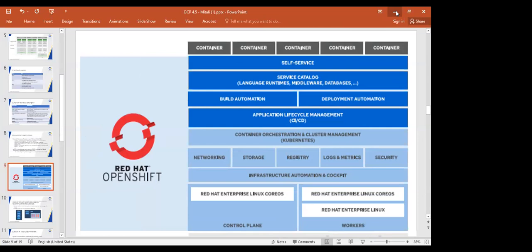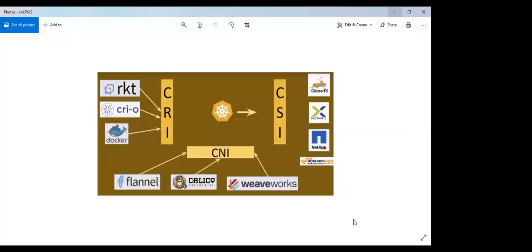Are you able to see this one? CRI-O, container runtime initiative. Either Rocket, Drawbridge, Docker, or LXC. So Red Hat helps manage container runtime images by providing the built-in registry.